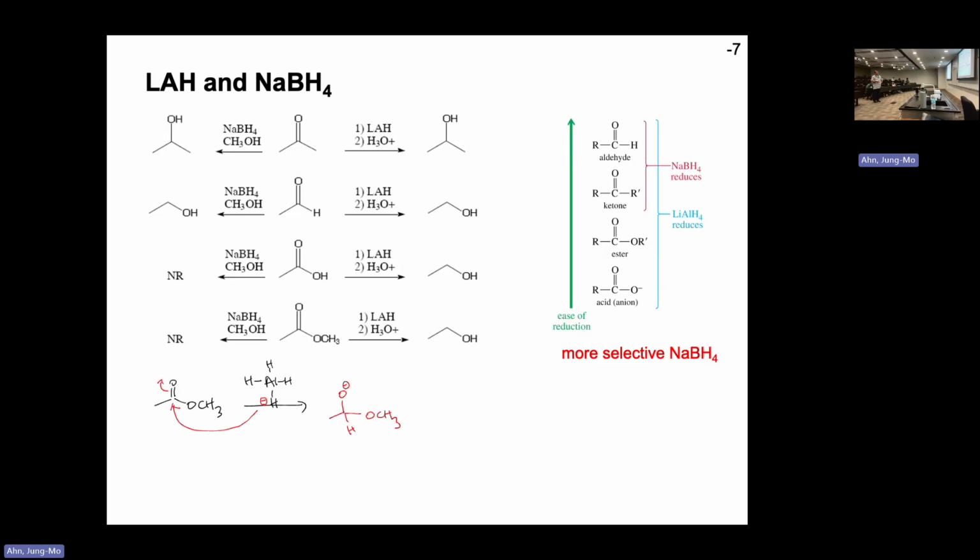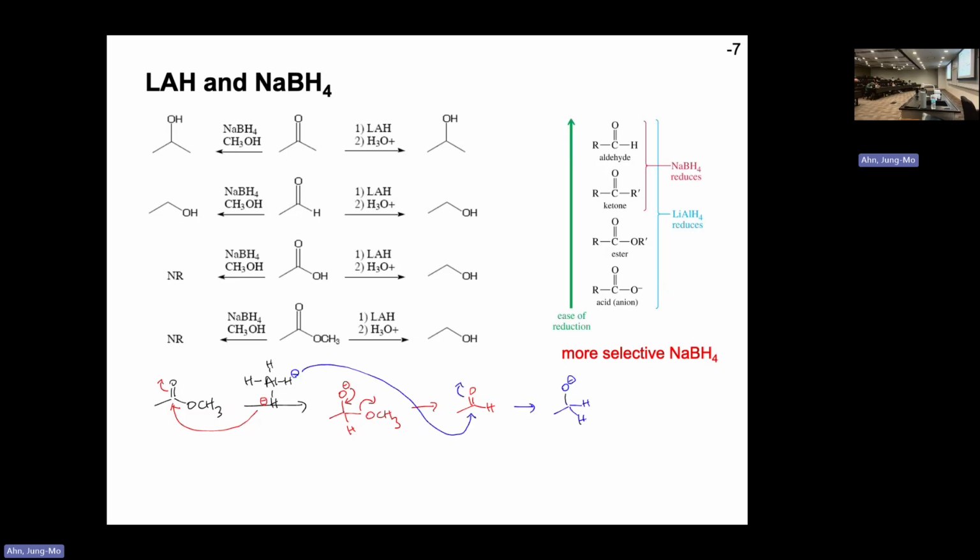You get the alkoxide here. But the problem is you have a leaving group. So you get the carbonyl made back, and by kicking the methoxy group out, you get an aldehyde.